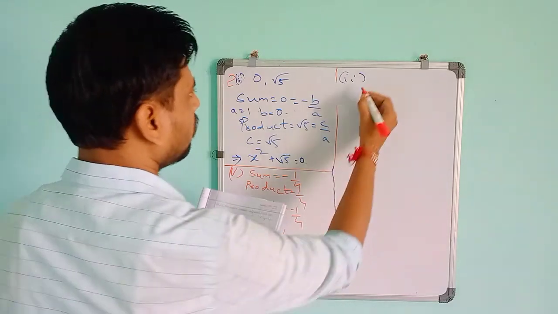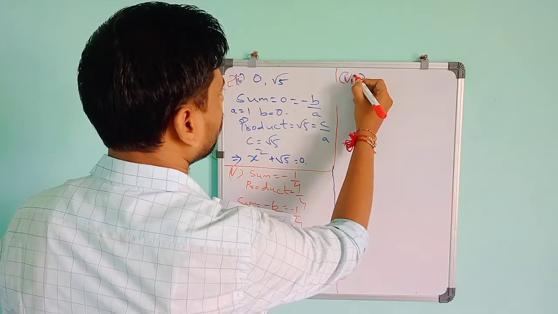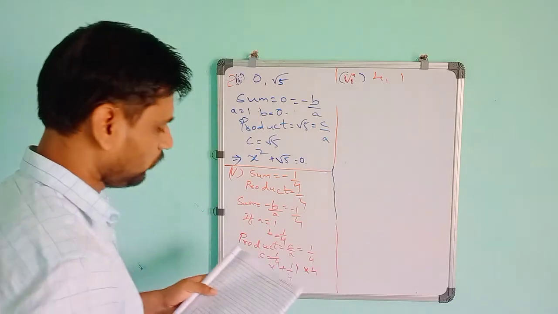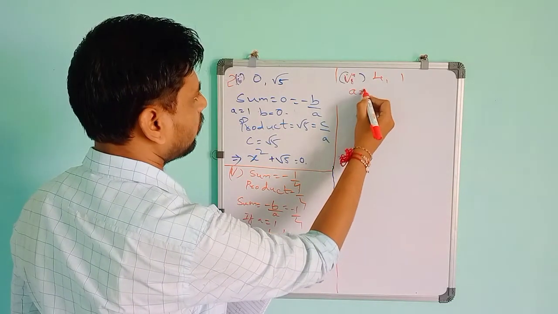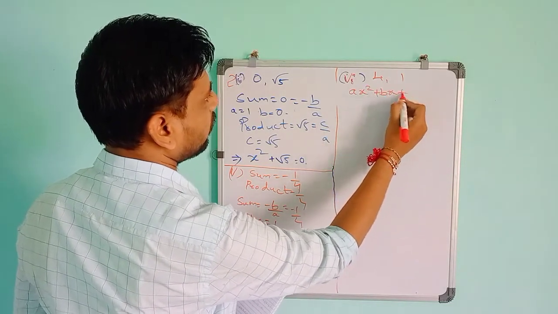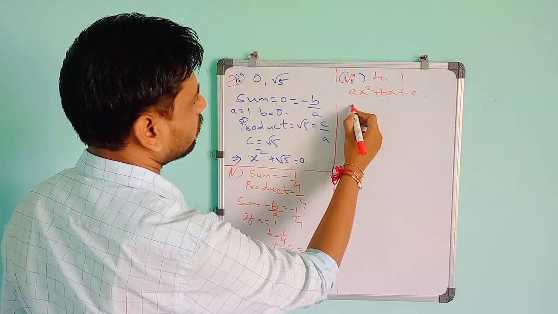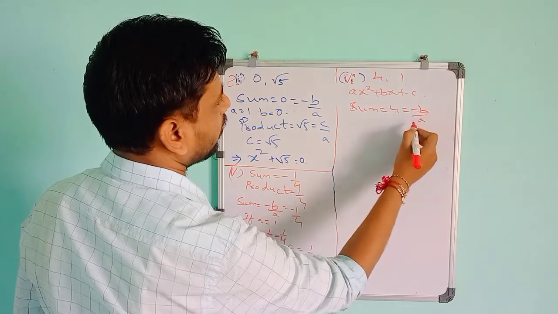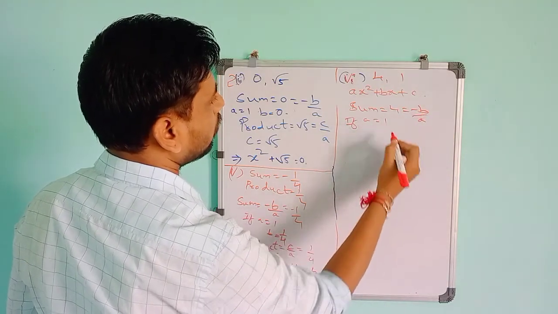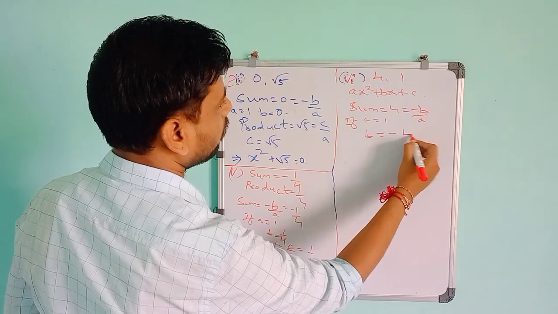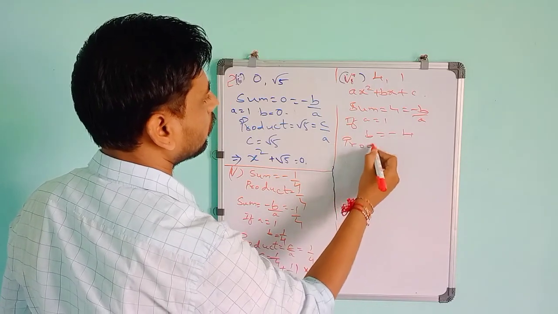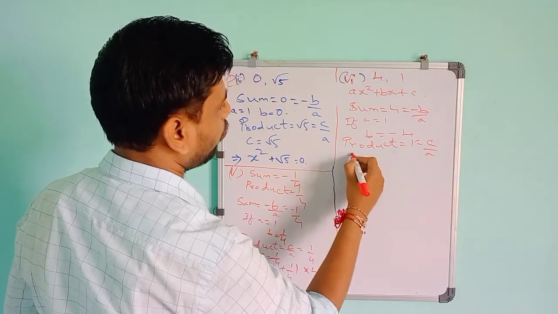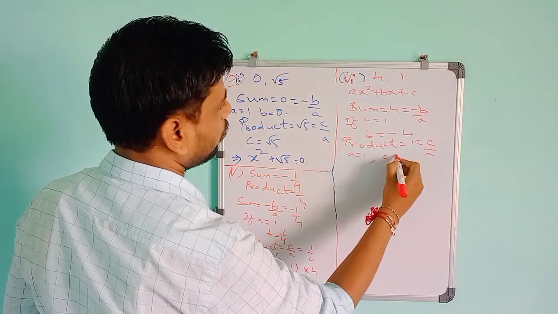For the last one, they given 4 and 1. So the general formula is ax square plus bx plus c. Here see, the given sum is 4. Sum is equal to 4 means it is minus b by a. If we put a is equal to 1, then b is equal to minus 4. Like that, the product they given is 1, so it is c by a. So a is equal to 1, then c is equal to 1.